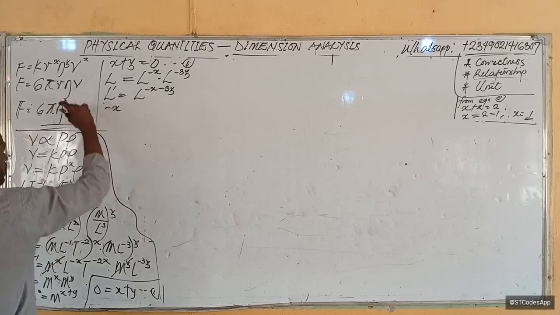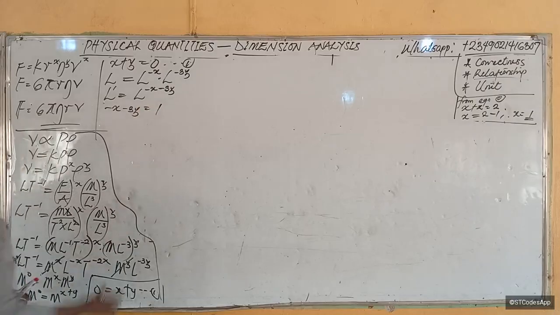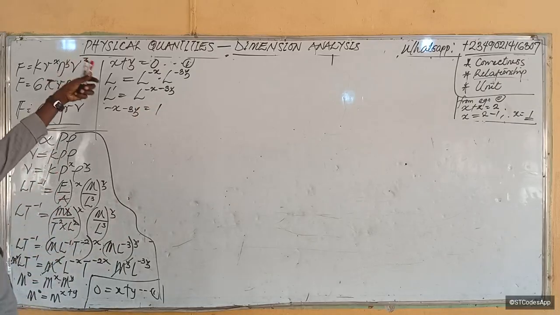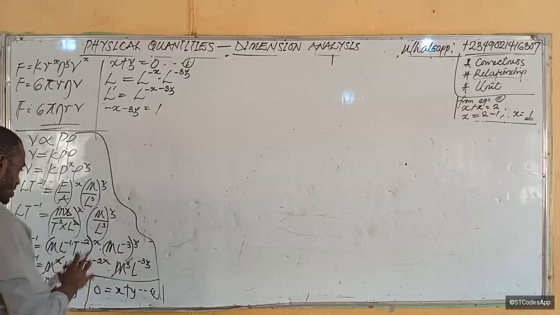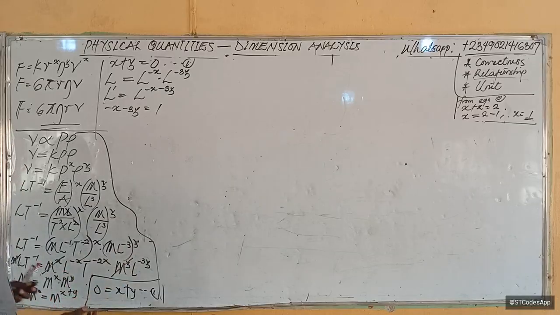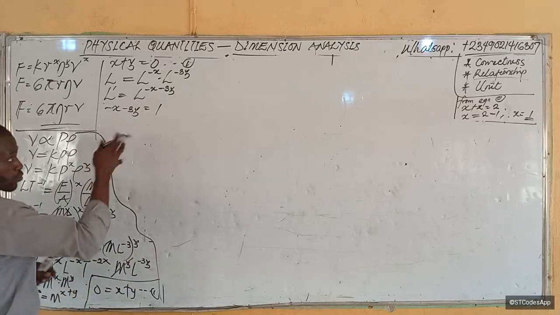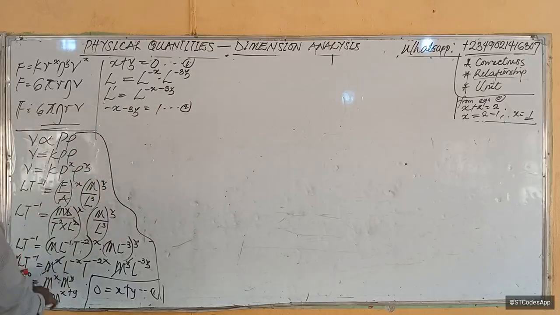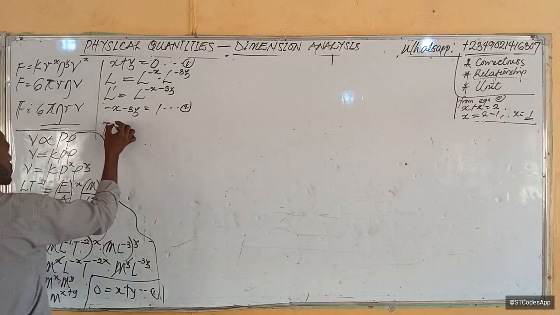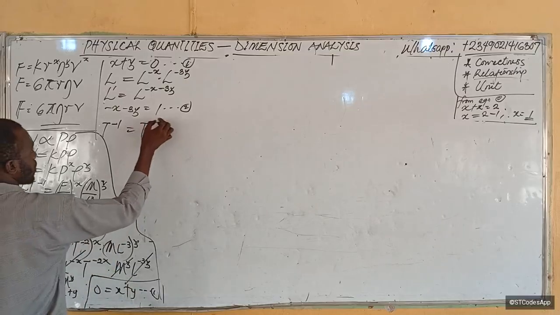So I have minus x, I'm flipping. Minus x minus y equals 1, right? Now, as a mathematician, I can easily do this. I don't need to get to the end before I know what to do. Some people will get to the end before knowing what to do. Okay, let me first get to the end, then you see what I wanted to do here. This is equation 2. So from here, t raised to the power minus 1, the l's have gone, will be equal to t raised to the power minus 2x.